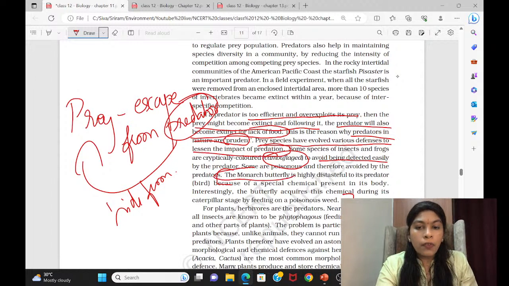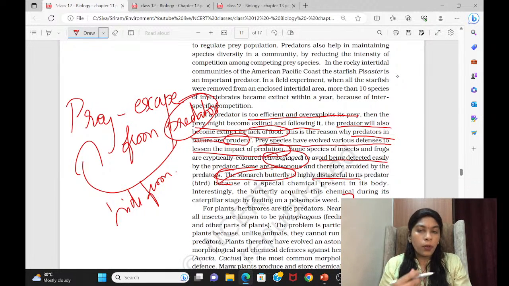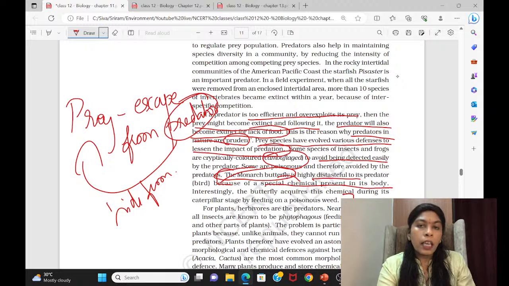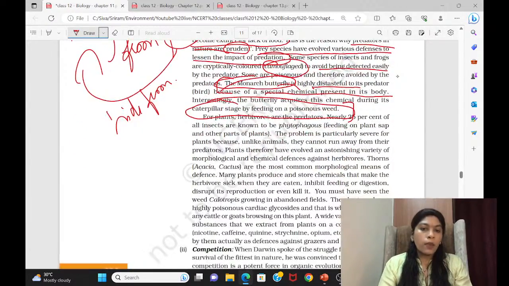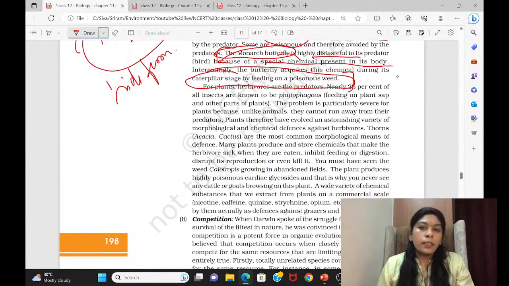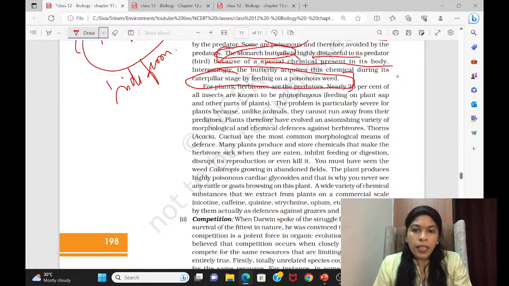So the monarch butterfly, if you see, becomes very distasteful. It's not tasteful when a predator like a bird comes and eats the butterfly. What is the reason it becomes distasteful? The chemical present in its body makes it distasteful, so the bird will not eat it again. The reason is that this chemical is synthesized when it is in the caterpillar stage by feeding on a poisonous weed. So they have given certain examples like this. And come to the next point.